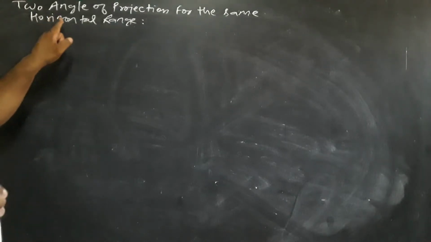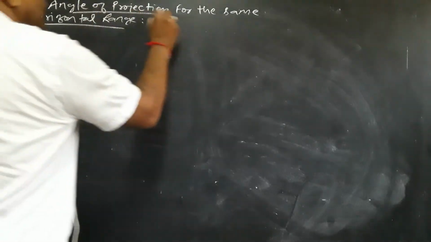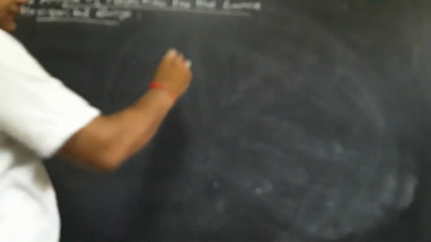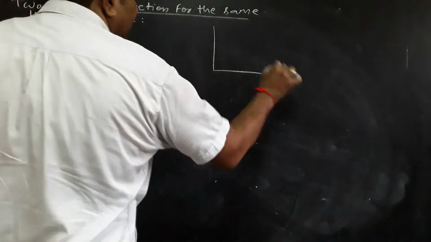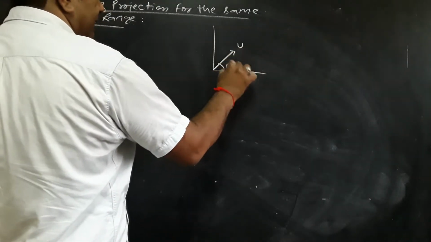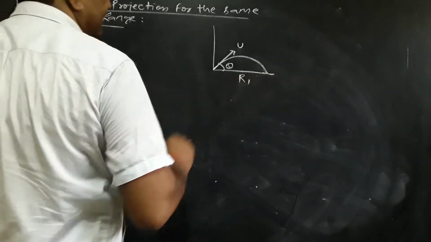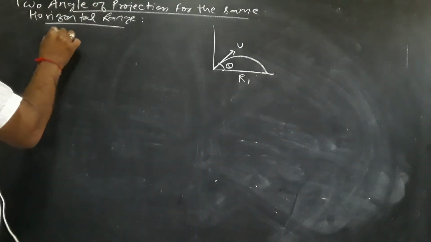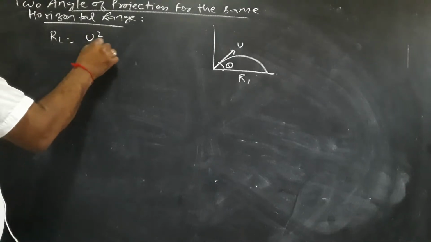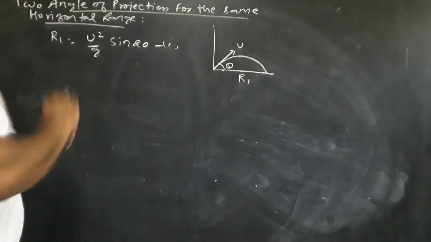Our next topic is two angles of projection for the same horizontal range. Suppose the object is thrown with velocity u, making angle theta. This is range R1. According to the relation we know, R1 = u square by g sin 2 theta. This is equation number first.